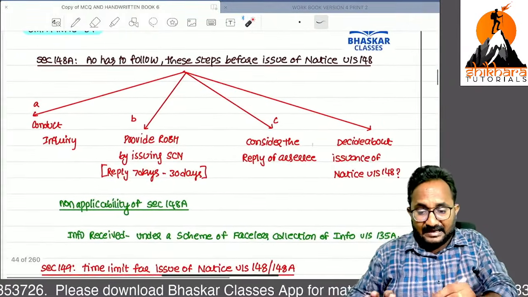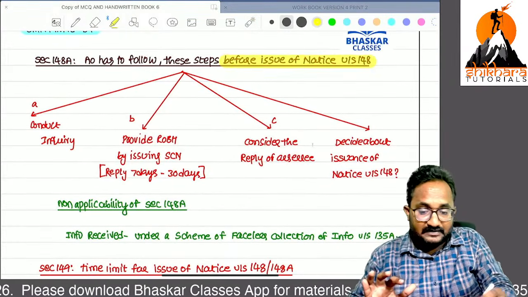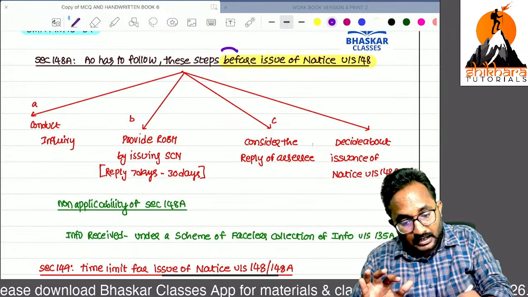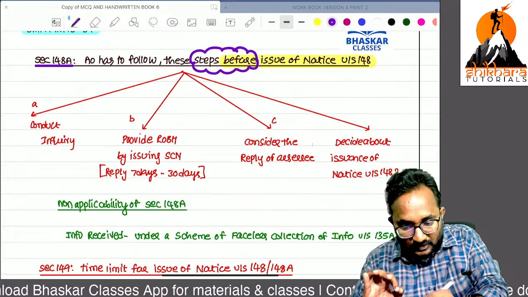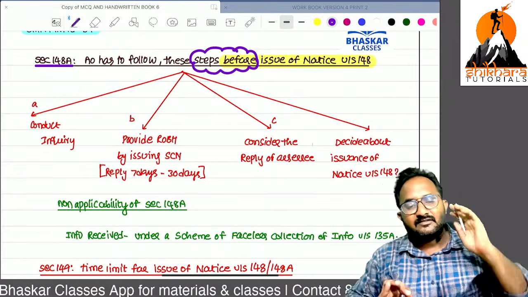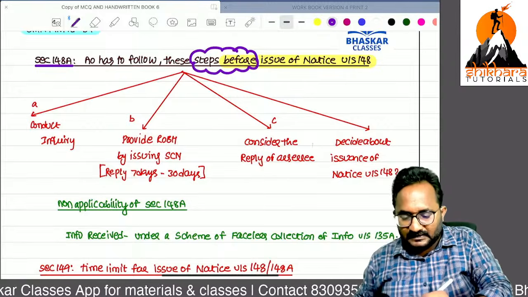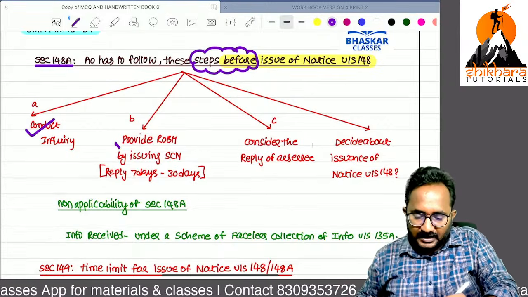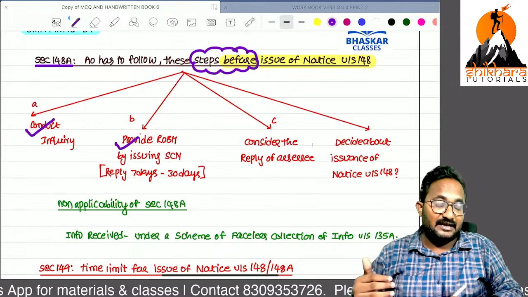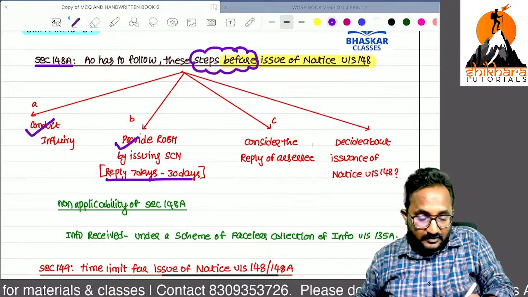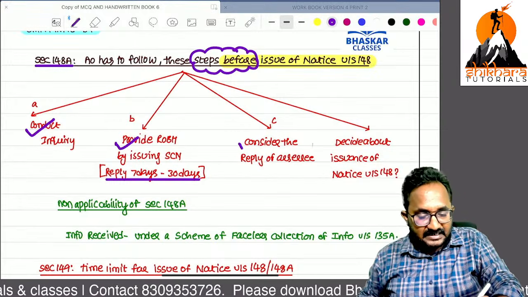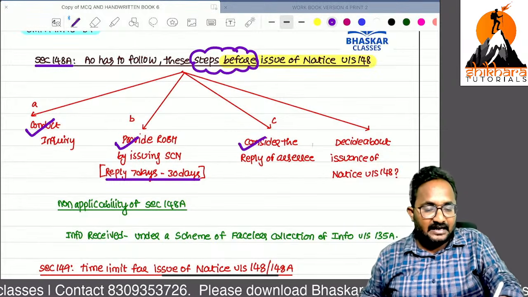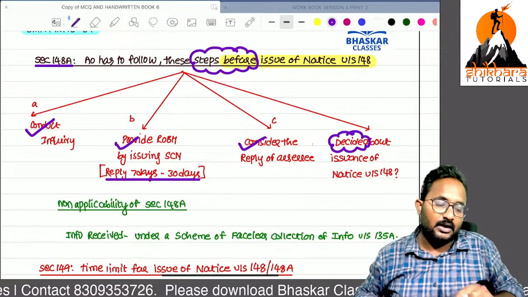So can I directly issue the 148 notice? No, no, no. Before issuing the notice, please follow the 148A steps. What are those 148A steps? One more time, a chance is given. First, an inquiry. Give the reasonable opportunity of being heard by way of sending the show-cause notice. Usually we can ask for the reply within 7 to 30 days. Consider the replies of the assessee and decide whether we have to issue the notice or not.